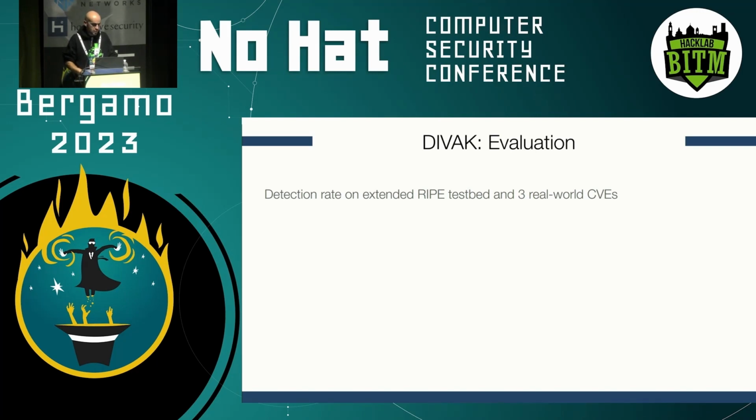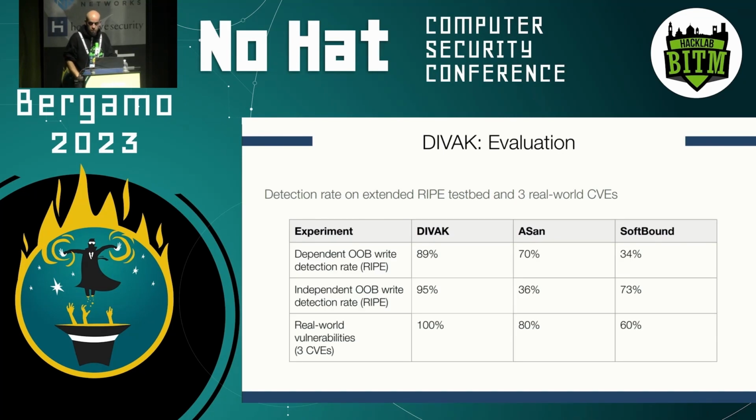And as you can see here in this table, in terms of being able to recognize and detect out-of-bound vulnerabilities, out-of-bound writes, DVAC outperformed ASAN and softbound. So we were able to detect more cases than ASAN and softbound. Some of them were also due to the fact that we do track and detect intra-object out-of-bound writes, while these other two tools do not. So that's one of the reasons why we have better, let's say, detection rates.